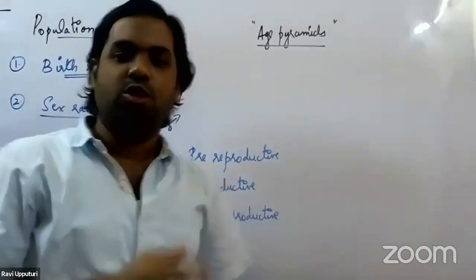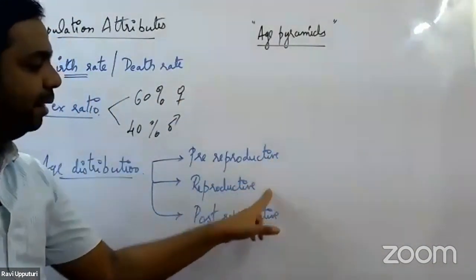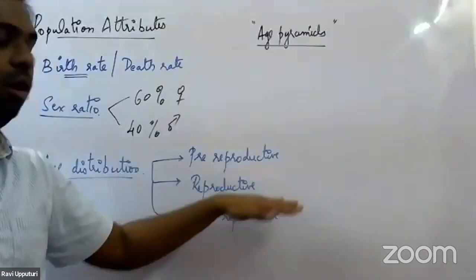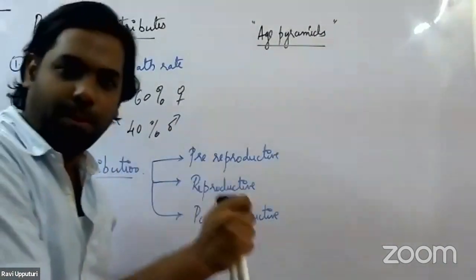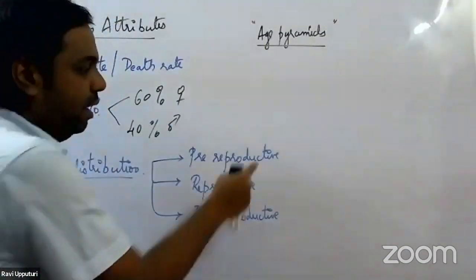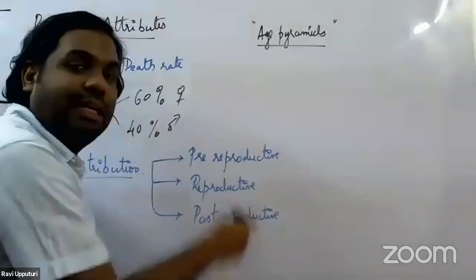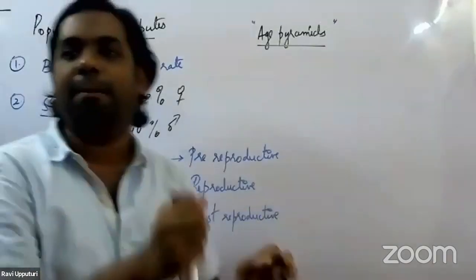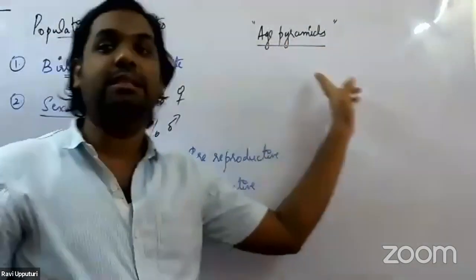Getting it? So by identifying how many individuals are present in each of these groups in a particular population, we will be able to plot something called the age pyramids.